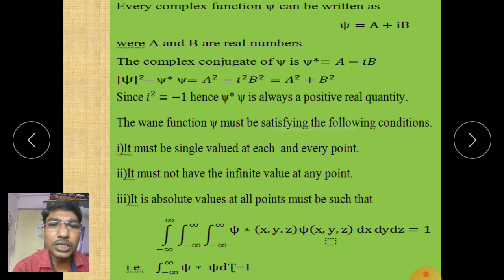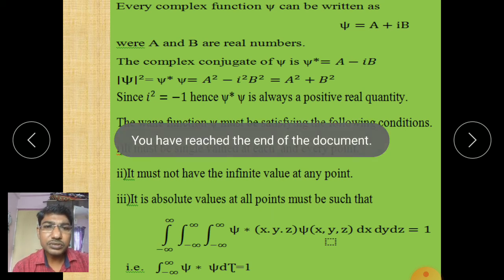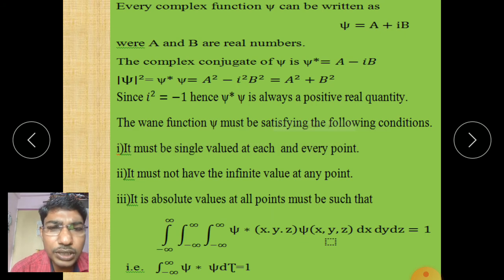This is about the significance of the wave function, how the wave function works. In this video I have explained what de Broglie's wave is, meaning de Broglie's matter wave. Every matter or particle that is moving is associated with a wave, with wavelength lambda equal to h upon p.